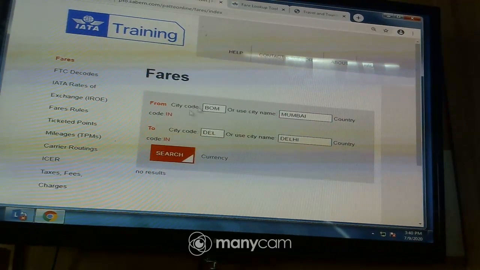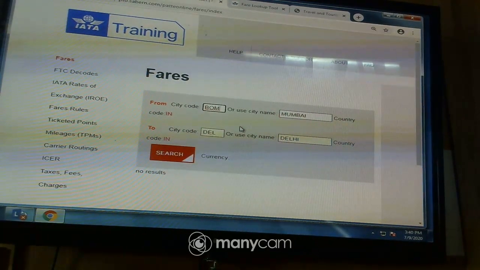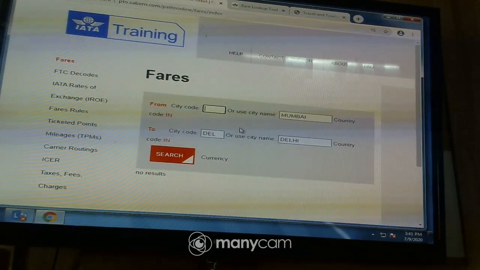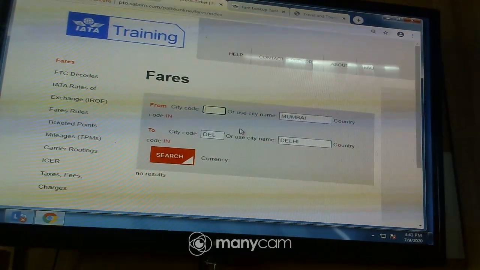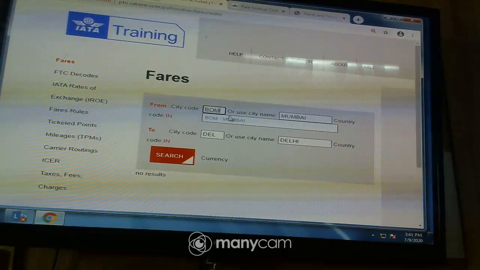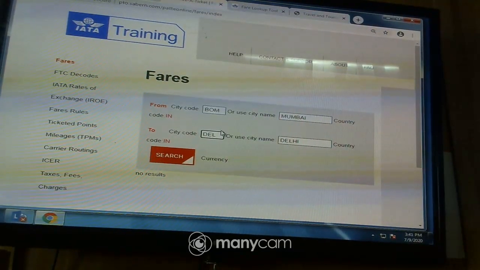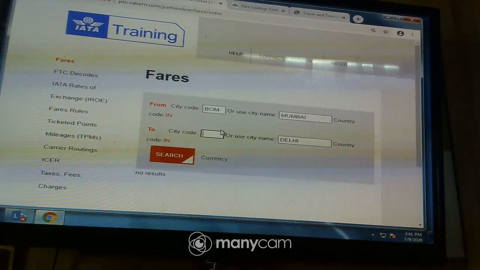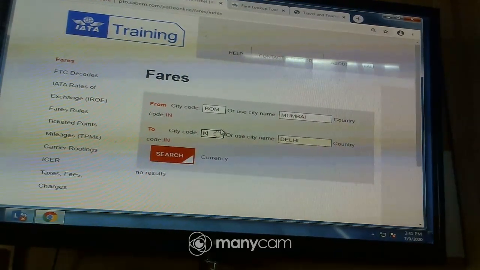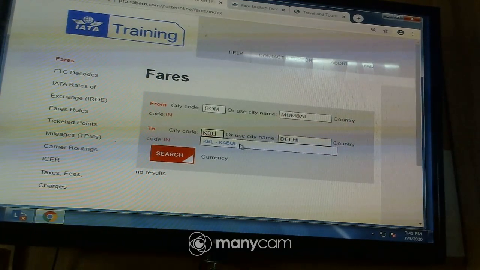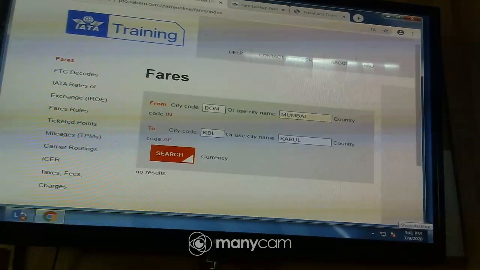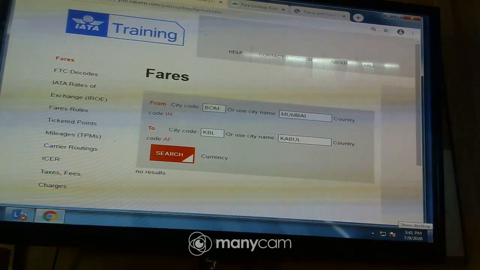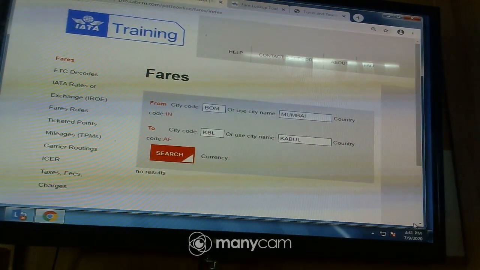Then now we go to the last one, which is intermediate destination. So we have our intermediate there, we shall use Mumbai. So Mumbai is there. And then our destination, we have Kabul. So we have our Kabul there, then you search. Again, we are told no results, meaning there's no flight that operates between Mumbai and Kabul.